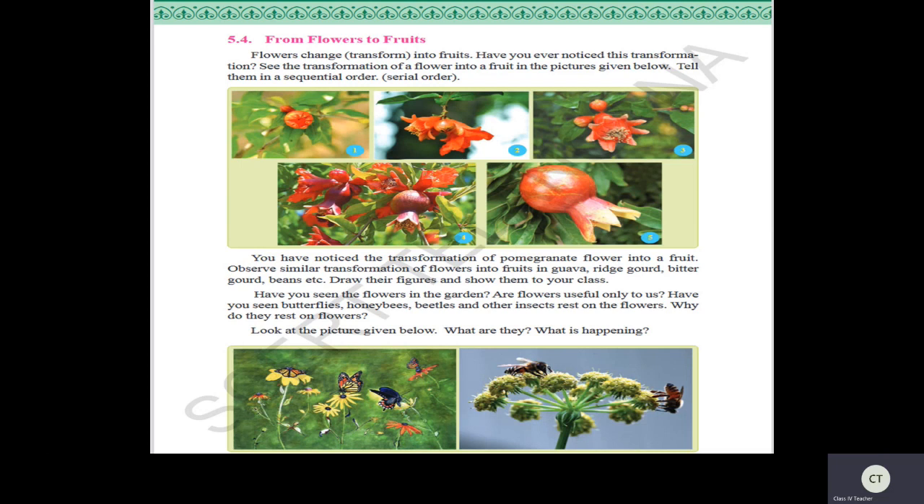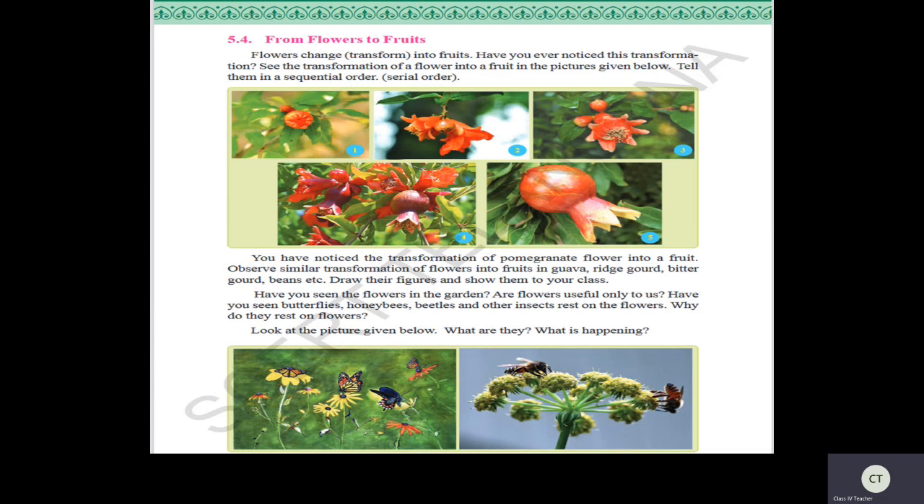Now see here, have you ever noticed this transformation? Yes children, have you ever noticed? Mostly in the summer season, you love mango, right children? Have you ever seen the mango flowers? Yes, white color flowers, right? Slowly those flowers transform and you see lovely mangoes. Have you ever noticed these changes? I hope everyone has seen this transformation because you love mangoes and you are eagerly waiting for the mangoes. If you have not noticed it, try to notice it this year.